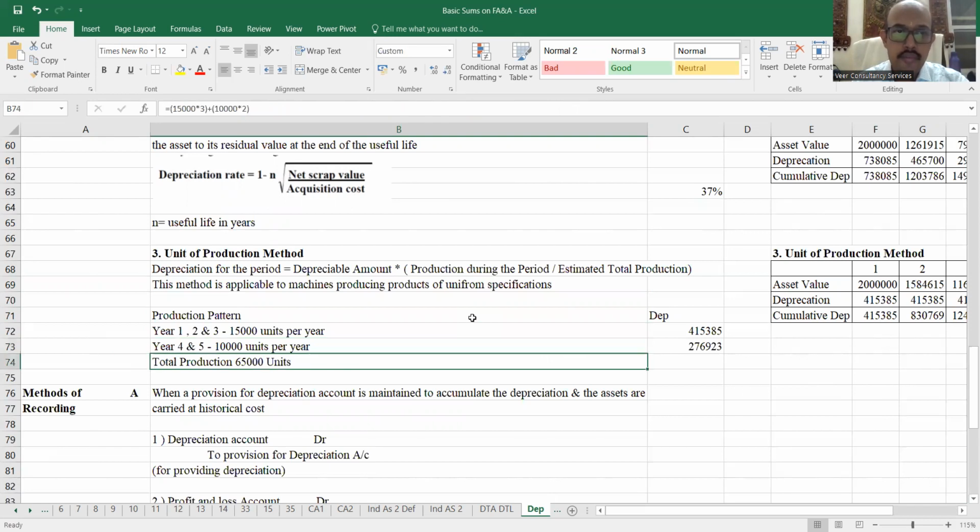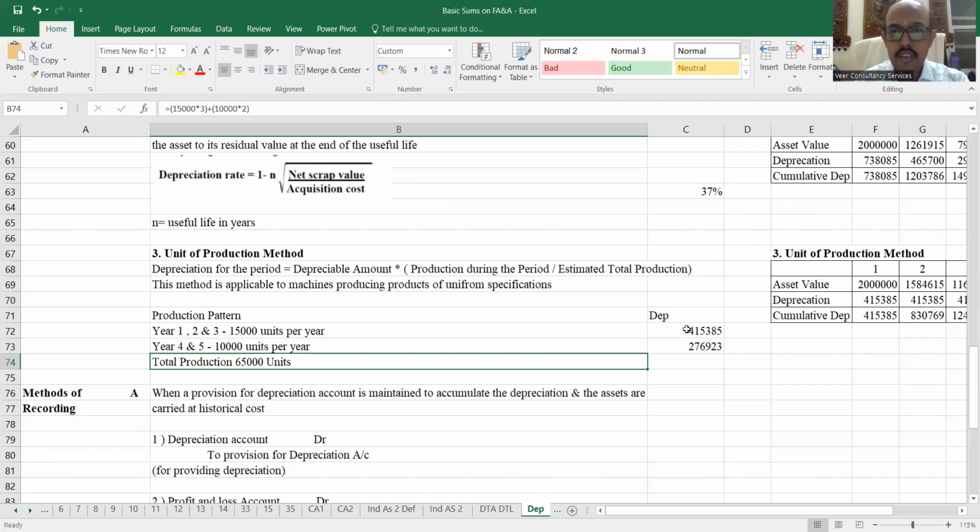Total production कितना बढ़ता है अपना? It's 15,000 into 3, 3 साल है, 45,000 वो हो जाएगा. Plus we get over here 10 plus 10, that is 20,000. So 45,000 plus 20,000 is 65,000 this way. 15,000 यूनिट 3 साल का plus 10,000 यूनिट 2 साल का. So what is my total production? It is 65,000 units. That means मुझे 18 लाख रुपया है वो मुझे I have to allocate over 65,000 units.